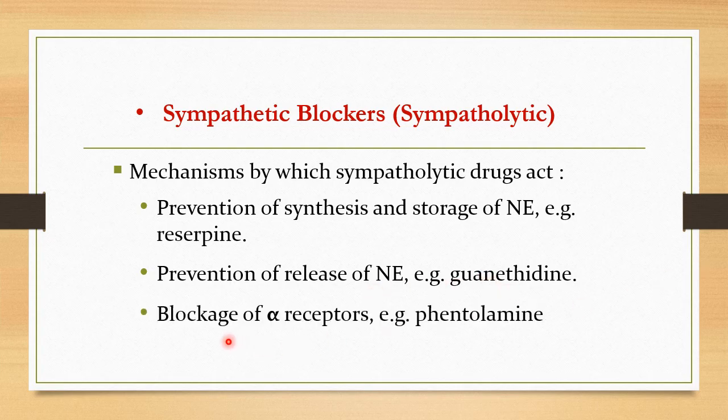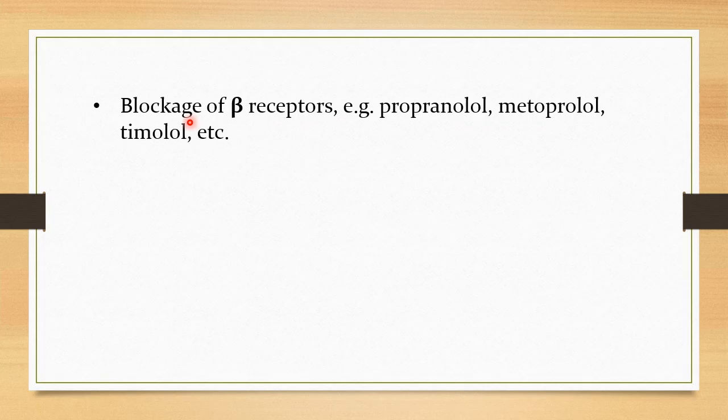Then another mechanism is the blockage of the alpha receptors. You know the receptors of the adrenergic part of the sympathetic system: there are alpha and beta receptors. So drugs that block the alpha receptors, like phentolamine. Then the drugs that cause blockage of the beta receptors. The examples are propranolol, metoprolol, timolol, etc. These are the most commonly used drugs.